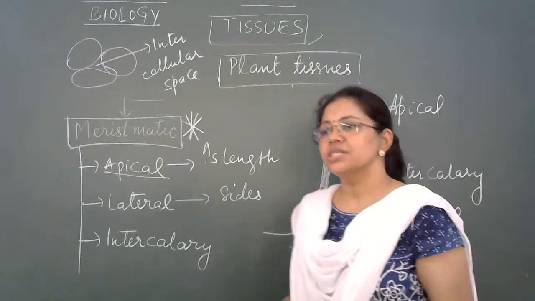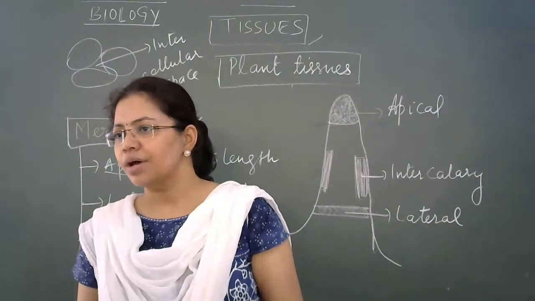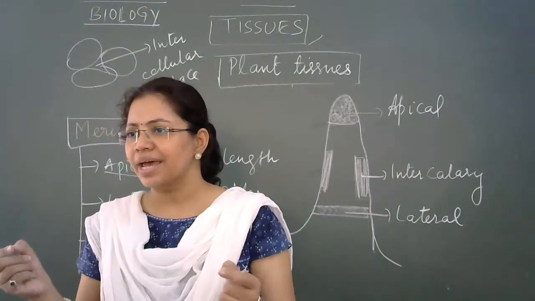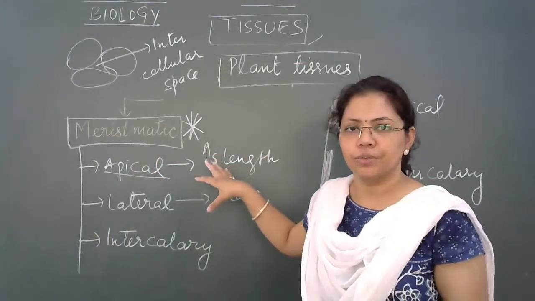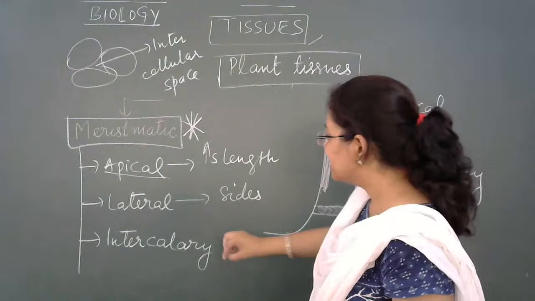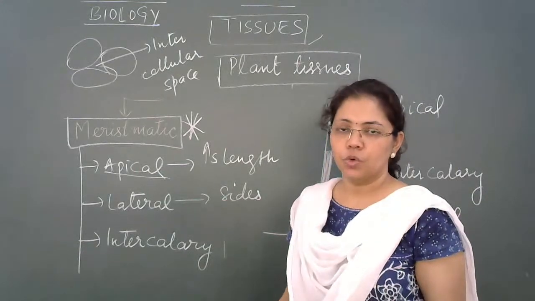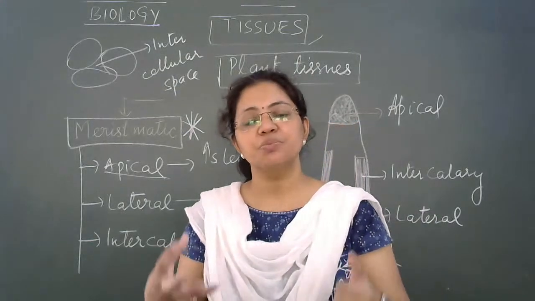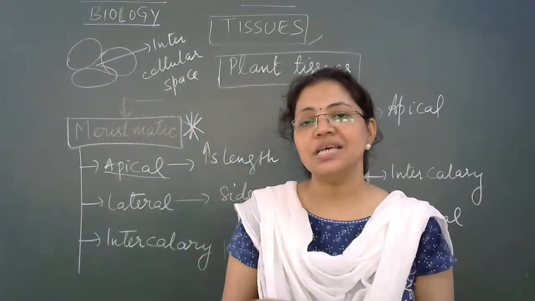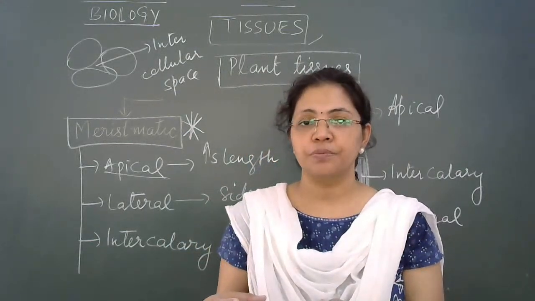Okay. So here I can see that one of you writes that I have made a wrong diagram. It's not wrong actually. You can express it in another way. Okay. Now another one is intercalary. Intercalary means it is that meristem which is present at the nodes and internodes.